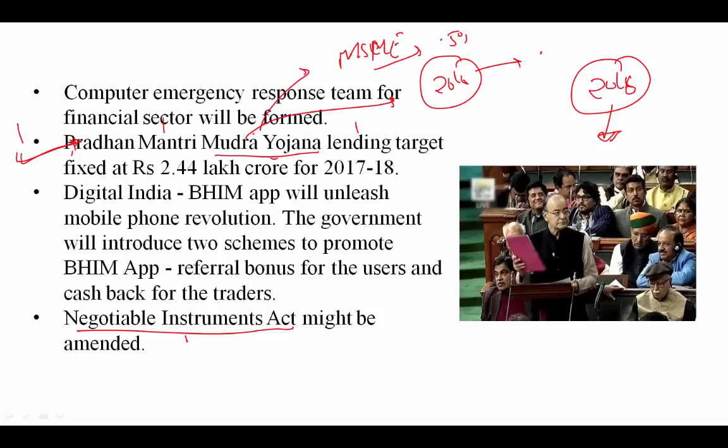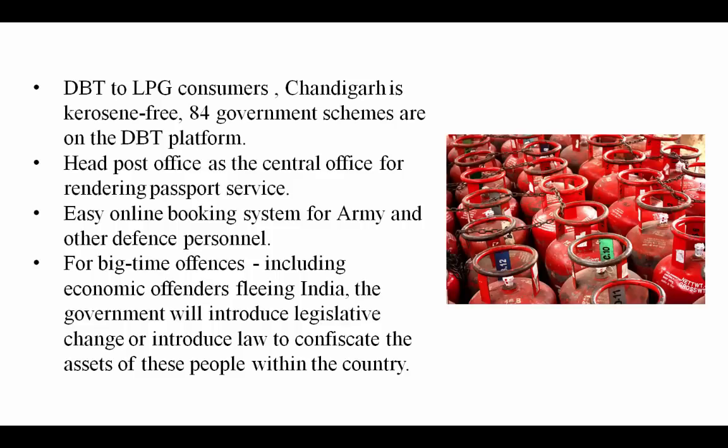All these things are covered in the Negotiable Instruments Act, and it was made in 1881. That you need to remember. DBT for LPG consumers. Chandigarh is kerosene free. 84 government schemes are on the DBT platform. Head post office as a central office for rendering passport service. Easy online booking system for army and other defense personnel.